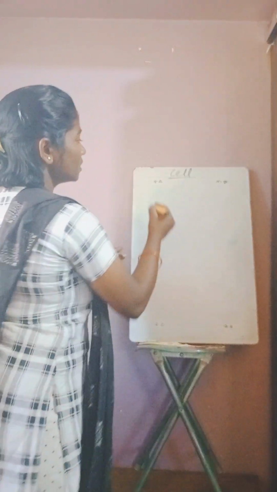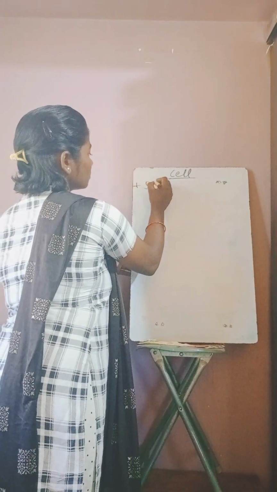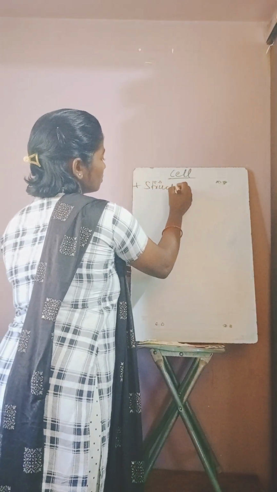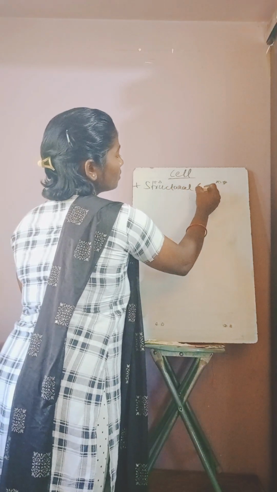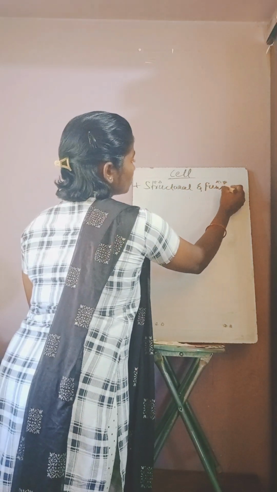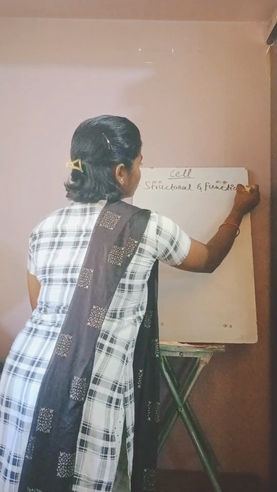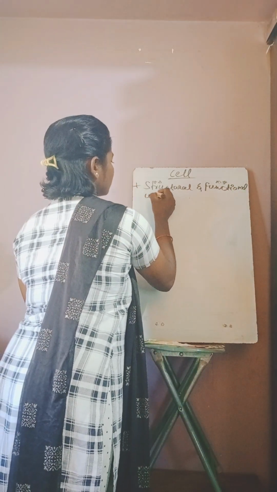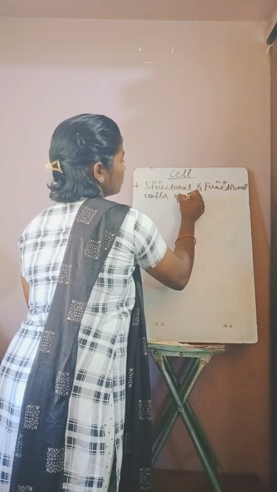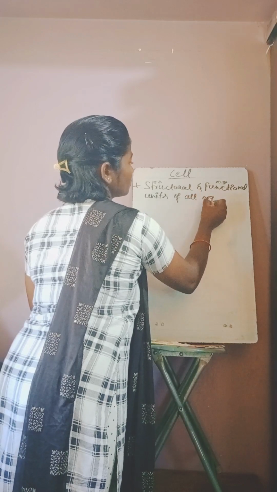So cells are the structural and functional units of all organisms.